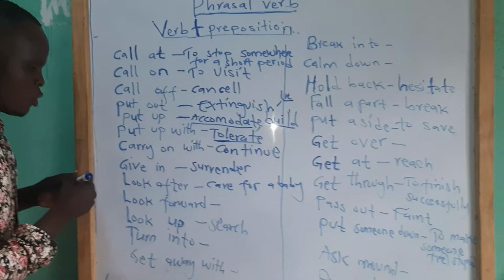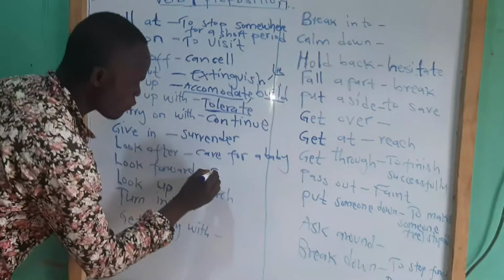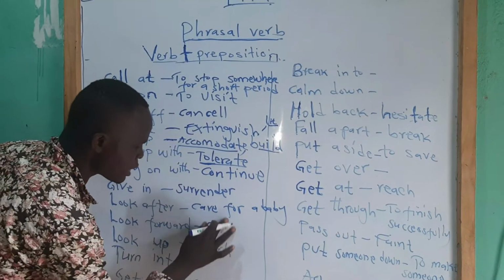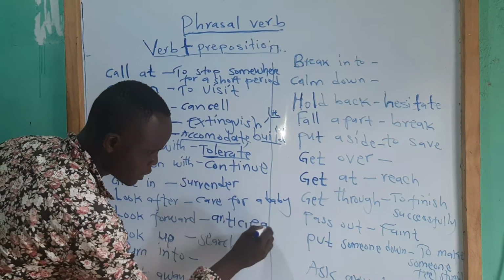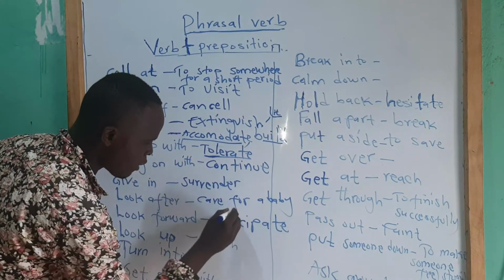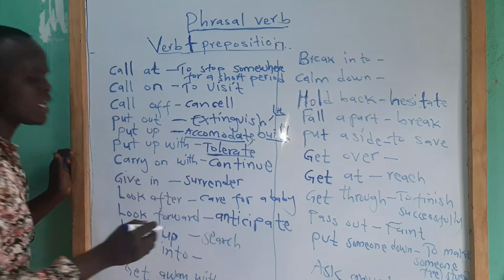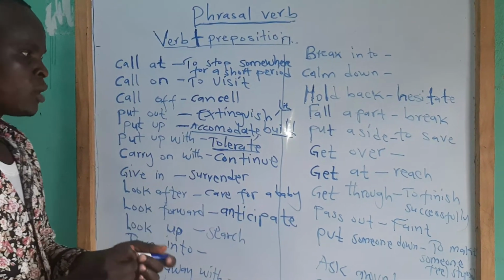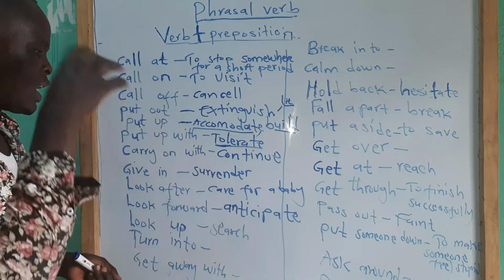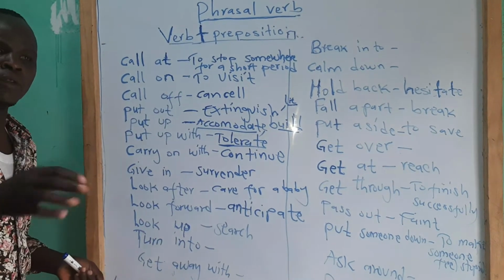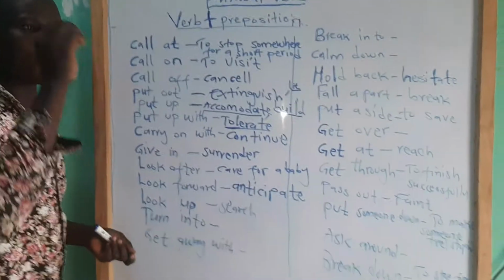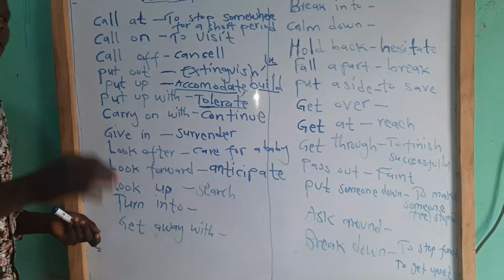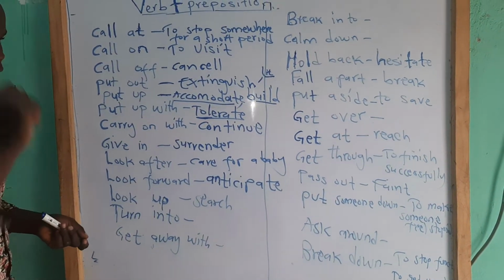Look forward to means to anticipate. To anticipate, in other words, means to wait eagerly for something. Let's say tomorrow or the day after tomorrow there will be a wedding, the opening day in school, your birthday party, or you will travel somewhere for a journey.